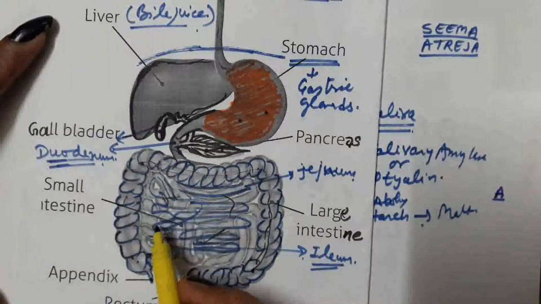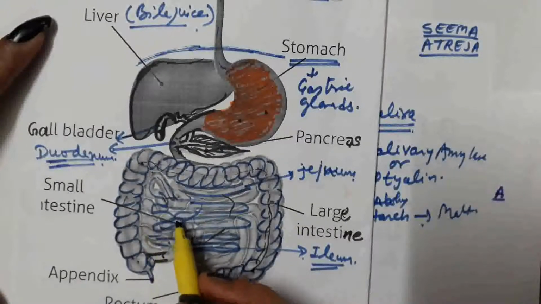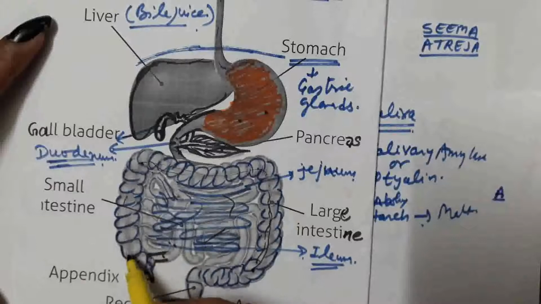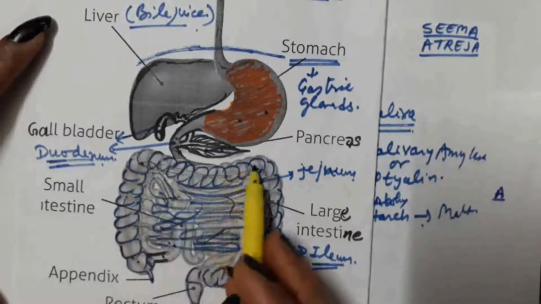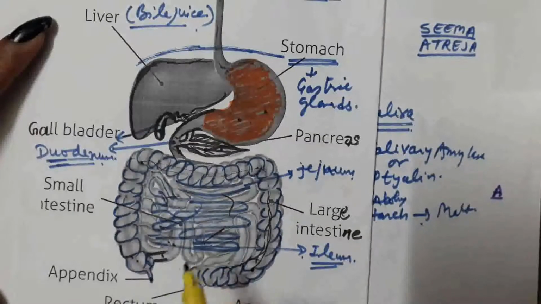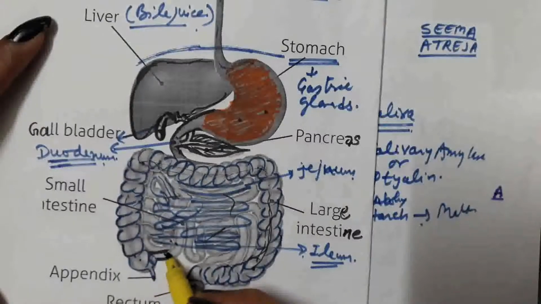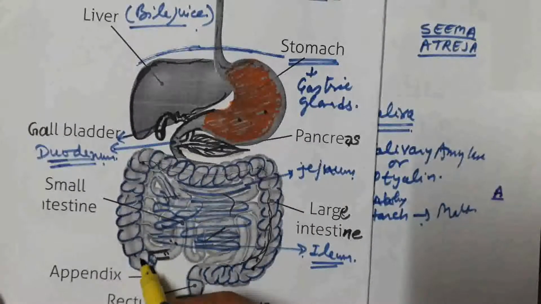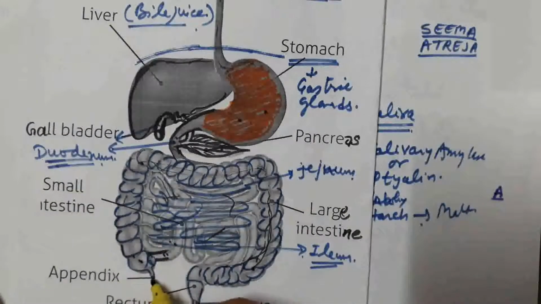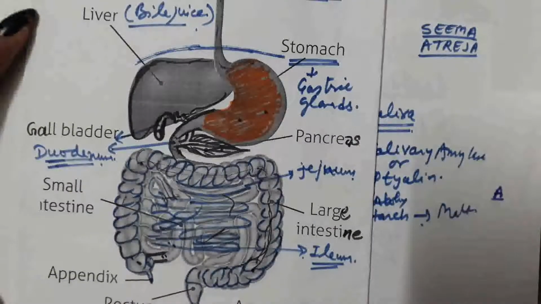Digested food is absorbed into the wall of the small intestine, and undigested food from the small intestine enters into the large intestine. Where the small intestine opens into the large intestine, there is a small projection which is known as the appendix.